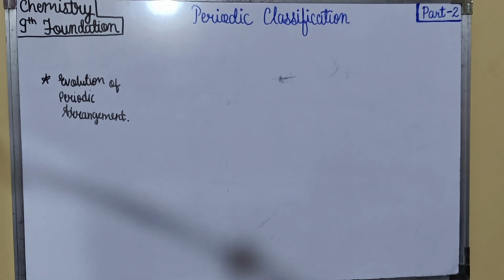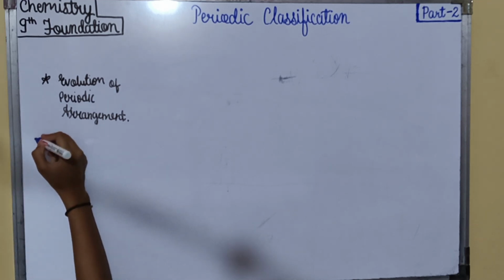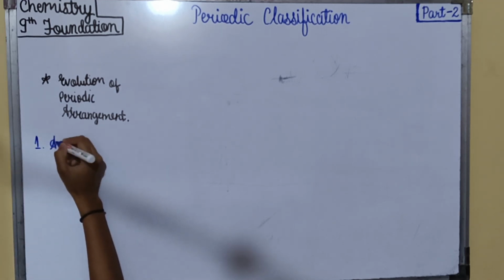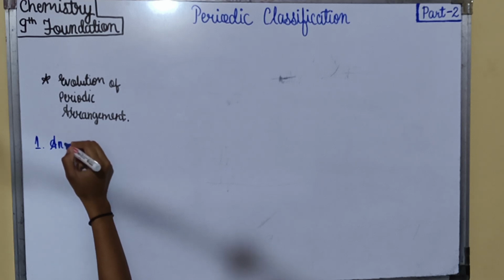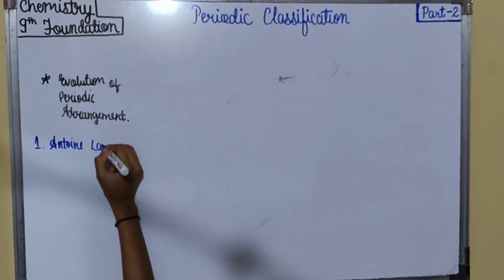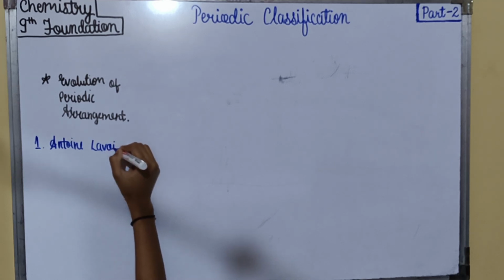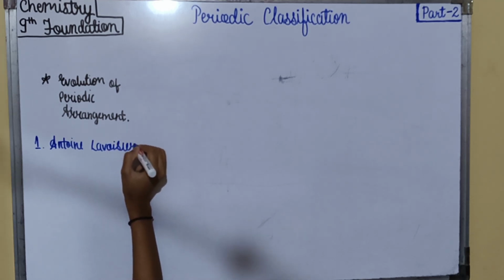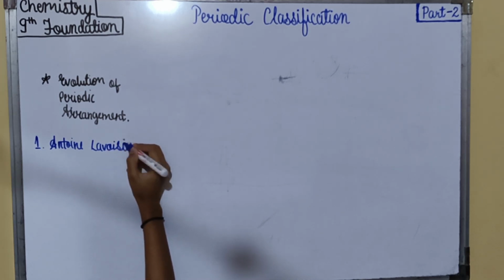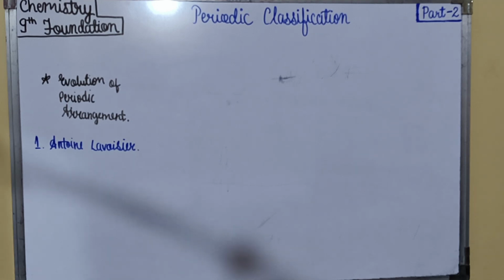So over here our first scientist is Antoine Lavoisier. The first scientific attempt to classify the elements was done by Antoine Lavoisier. He divided elements into metals and non-metals.